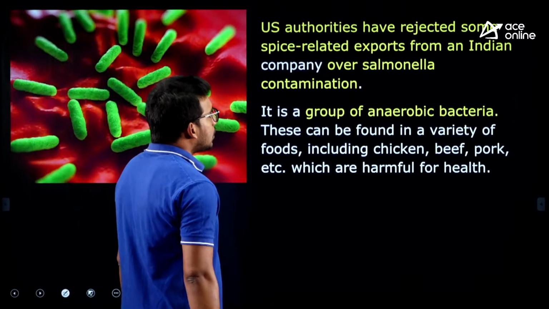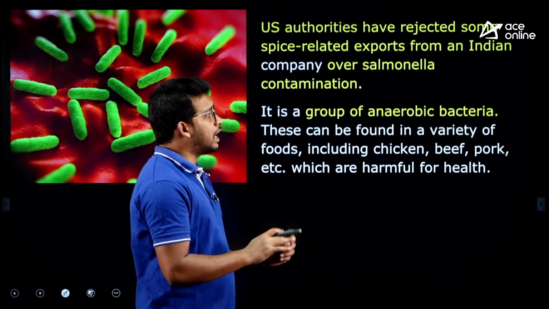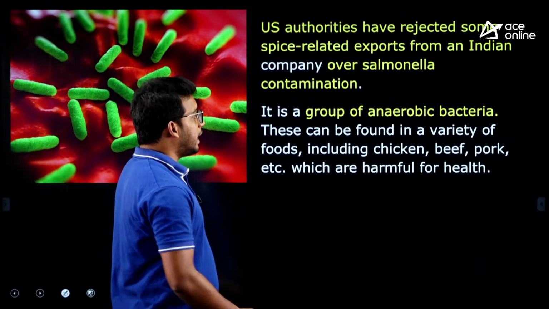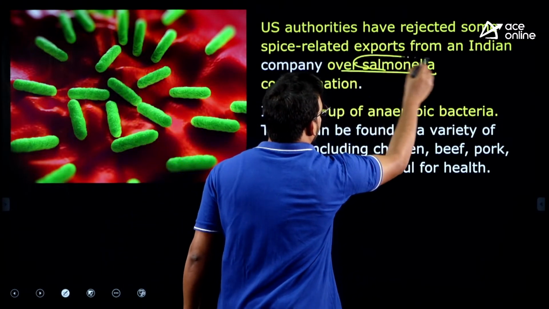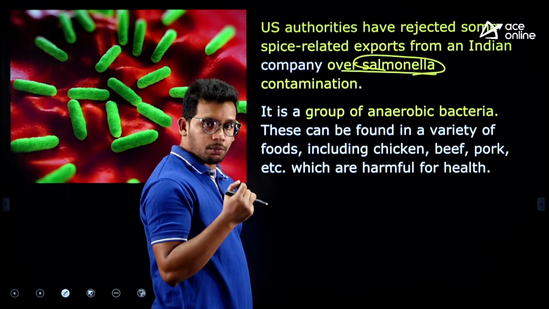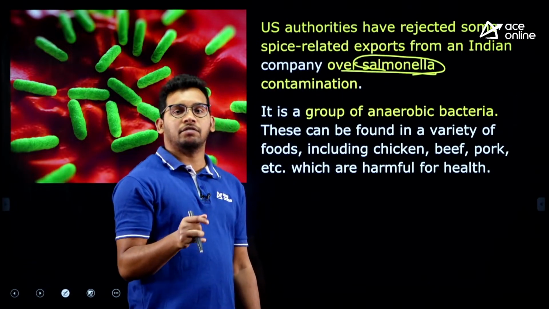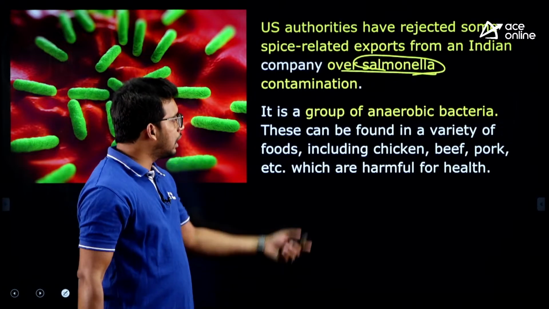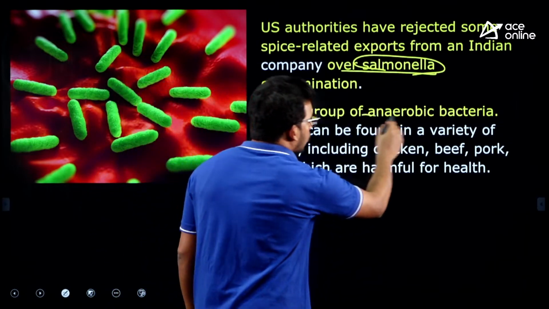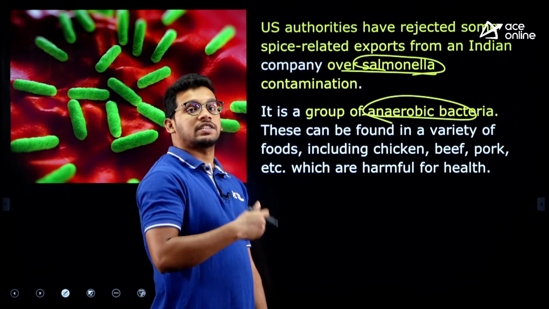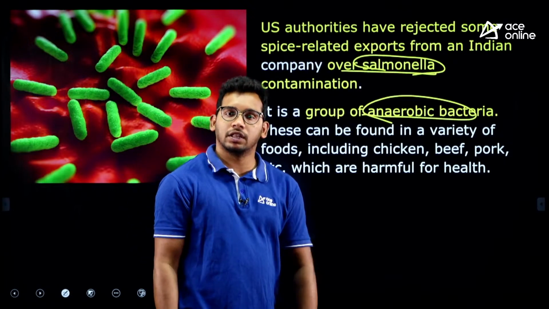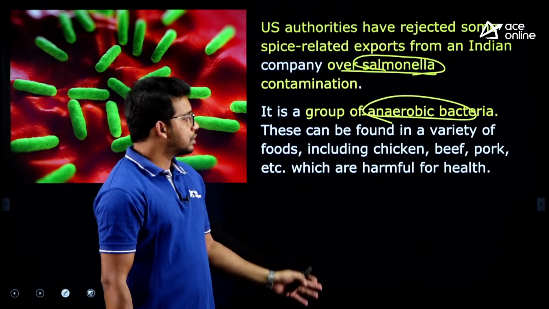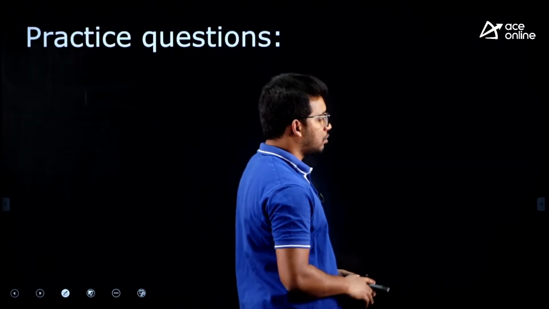Next one, US authorities have banned our Indian spices, saying that Salmonella bacteria was present. So they will ask you what is Salmonella, it is nothing but a bacteria which is harmful for our health, alright. So they have banned, and it is an anaerobic bacteria, that means they can thrive without oxygen, in the absence of oxygen, right. So these are the factual pointers,